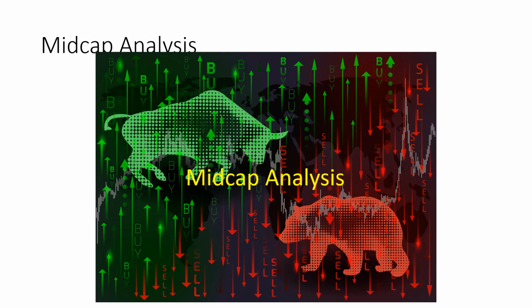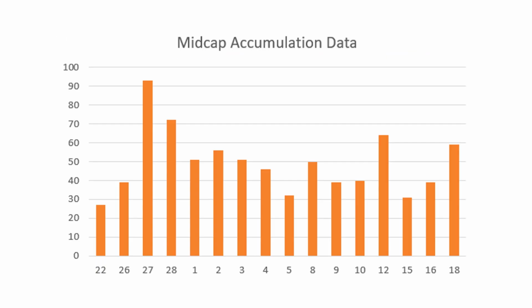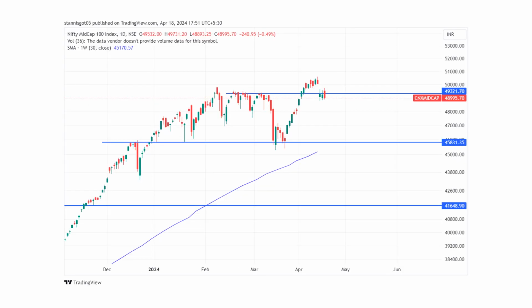Now coming to the mid cap analysis. In the mid cap analysis, the data is actually pretty good. If you look at the data for the mid caps, it had gone down for 2 days, but it is at a very good number today. Chances are we should be reversing from these levels in the mid caps. But what is the chart telling us?